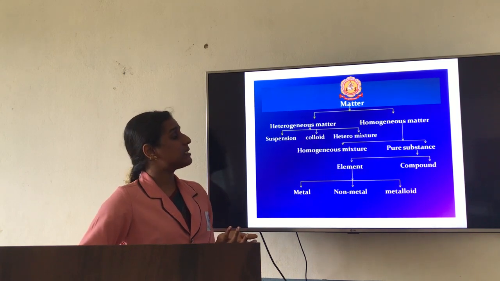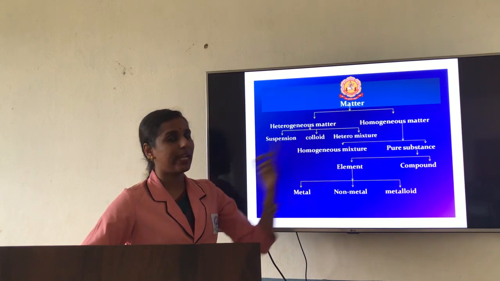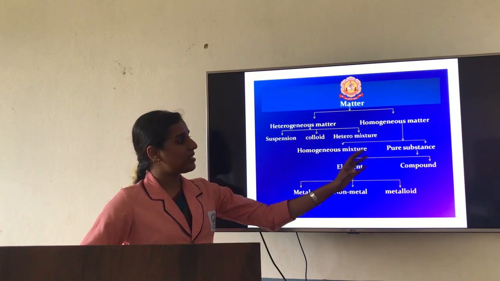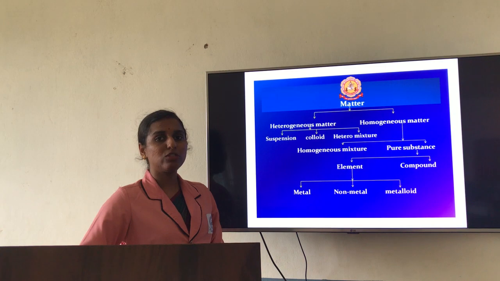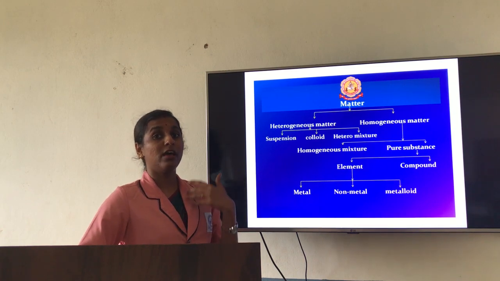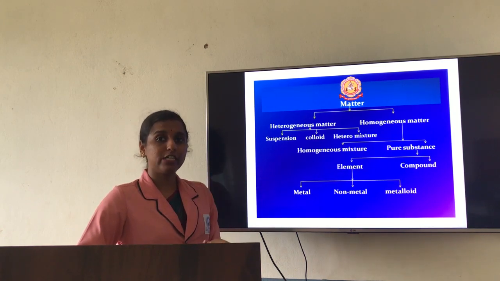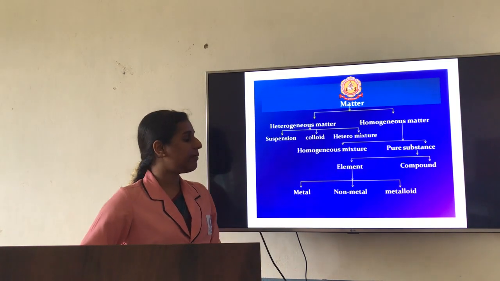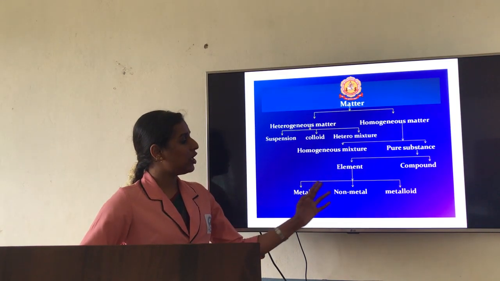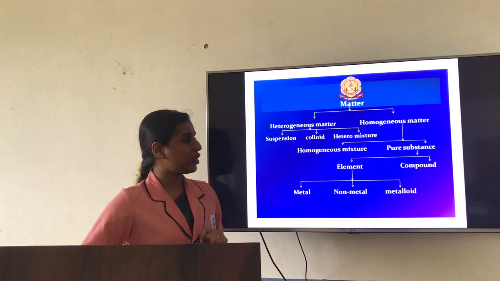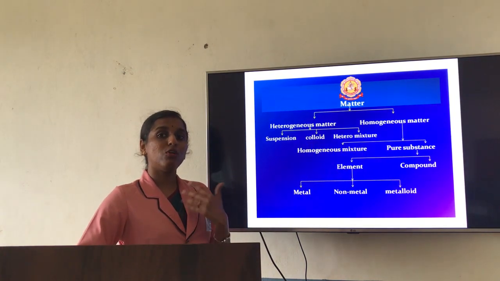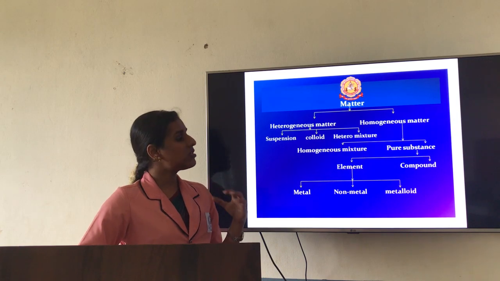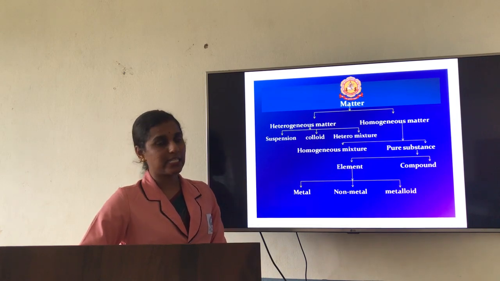Again the pure substance has been divided as element as well as compounds. So this concept you might have learned in your previous classes. So elements are nothing but the pure form which you cannot divide into further substances. So again this element has been divided as metal, non-metal as well as metalloid. And compounds are nothing but when two or more atoms combine with one another, so that compound formation will take place.